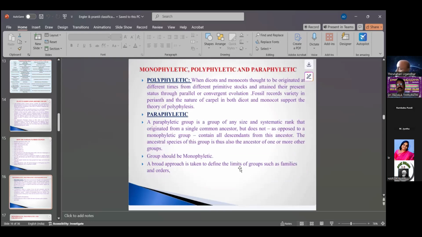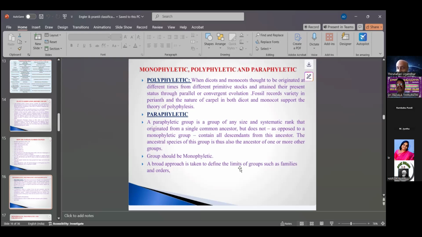What is mono and what is poly? Polyphyletic means that dicots and monocots originated at different times from different primitive stocks. Poly means different, not only one. When there is only one way of origin, that is called mono. So the primitive stocks attain their present status through parallel or convergent evolution.